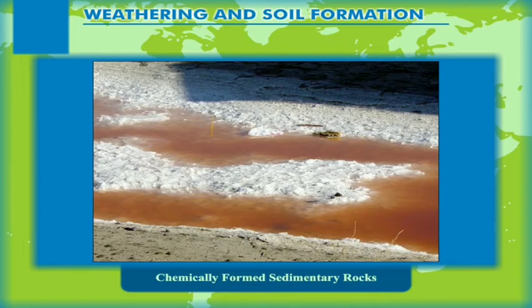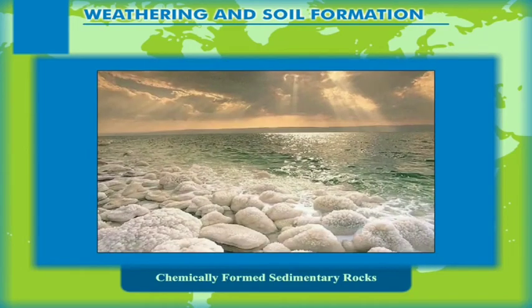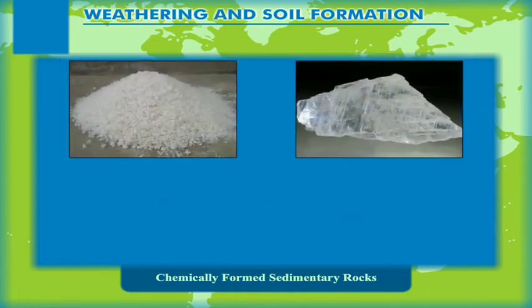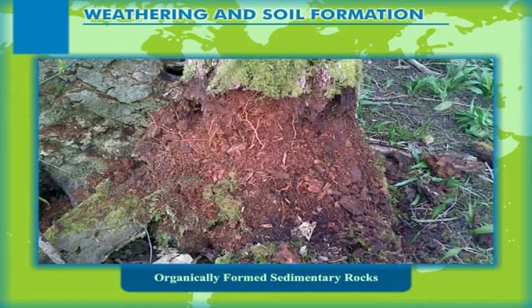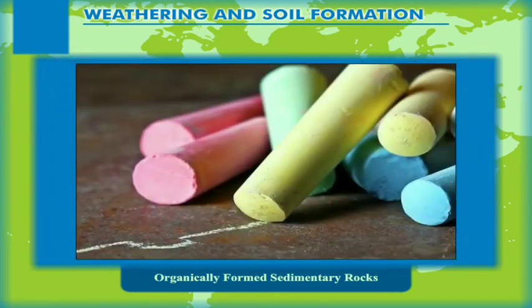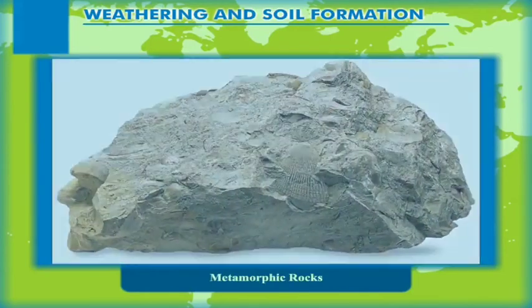In deserts or shallow lakes, water evaporates, leaving behind a layer of salts. These salts get consolidated into sedimentary rocks. Examples are common salt, gypsum, and potash. Organically formed sedimentary rocks. They are formed by the accumulation of the remnant parts of organisms, plants, and animals. Examples are chalk, coal, and limestone.